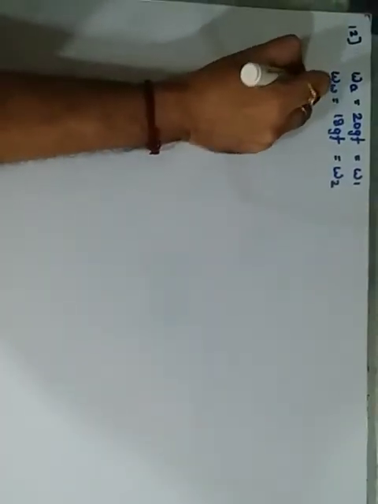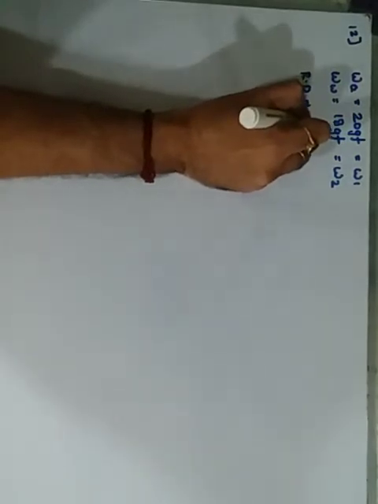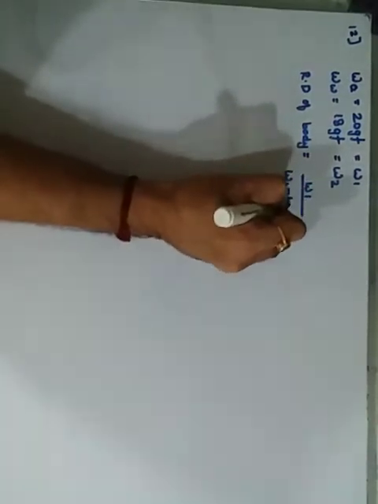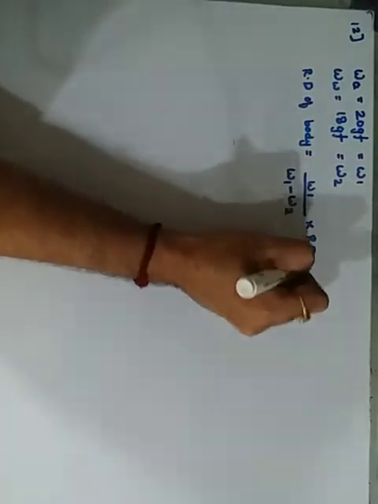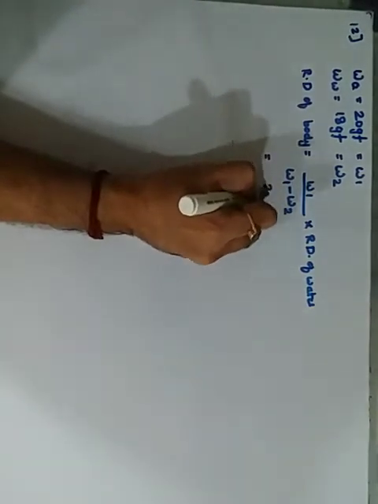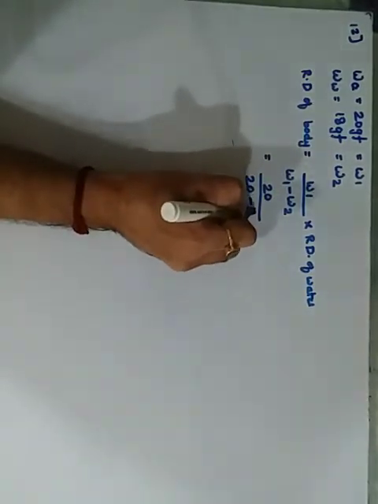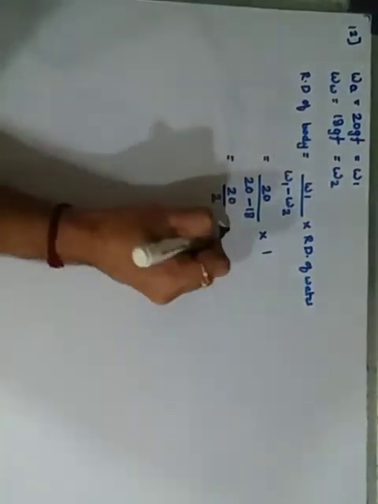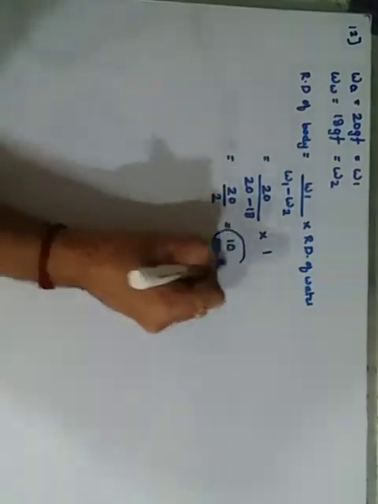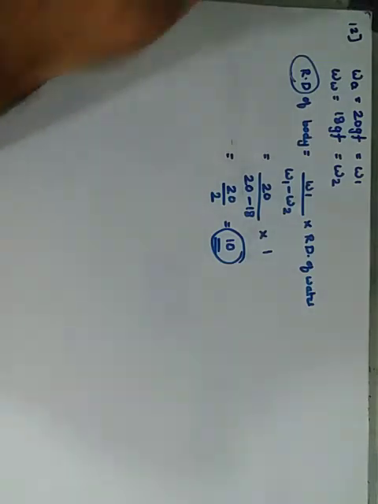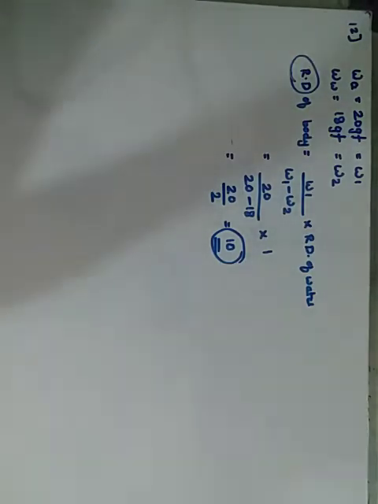Okay, so the simple formula: the relative density of the solid body is equal to W1 upon W1 minus W2, into the relative density of water, which is 1. So W1 is 20 upon 20 minus 18, times 1. Your calculation goes 20 upon 2, which is simply 10. So your answer is 10 without any unit, because you are finding relative density. Getting it? That was your 12th one. The 11th I did, and this was the 12th.